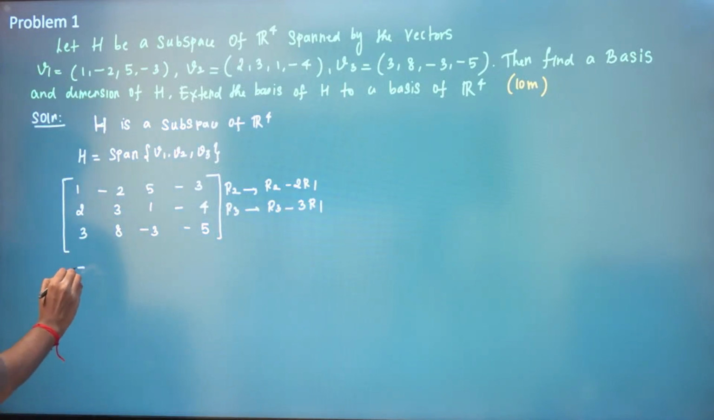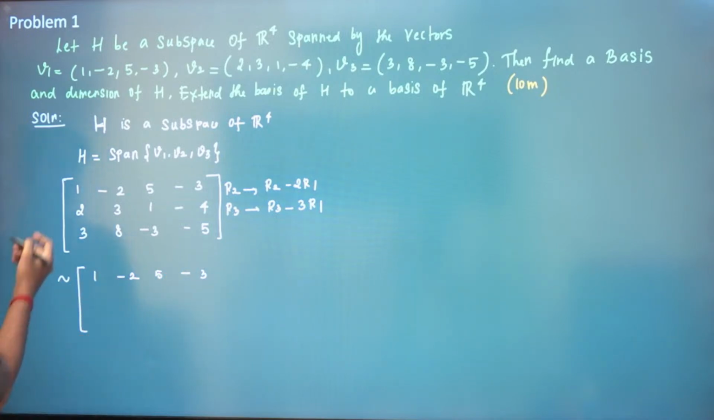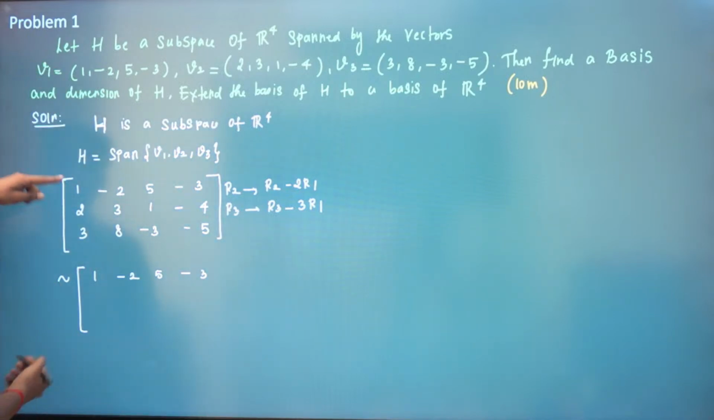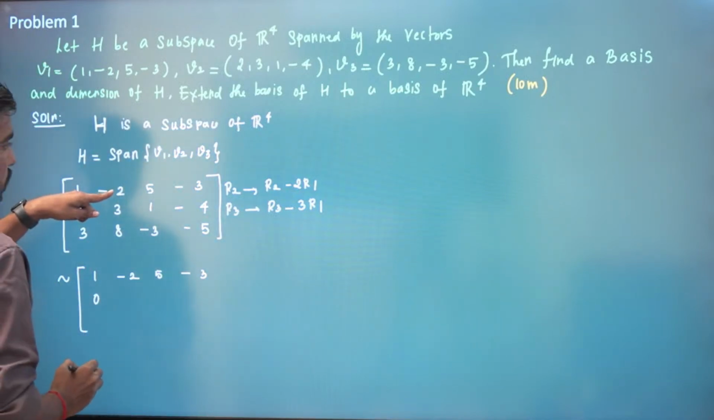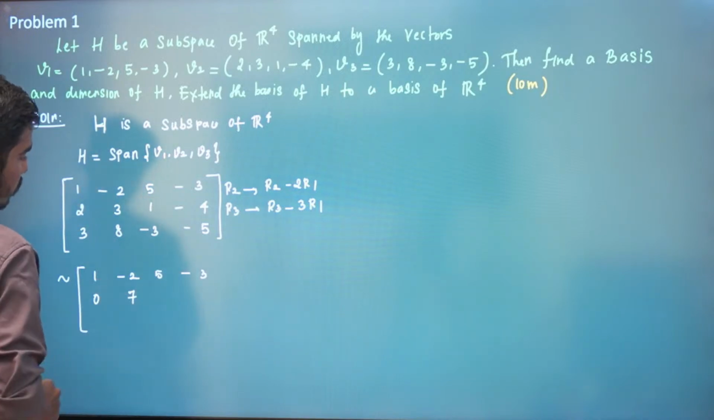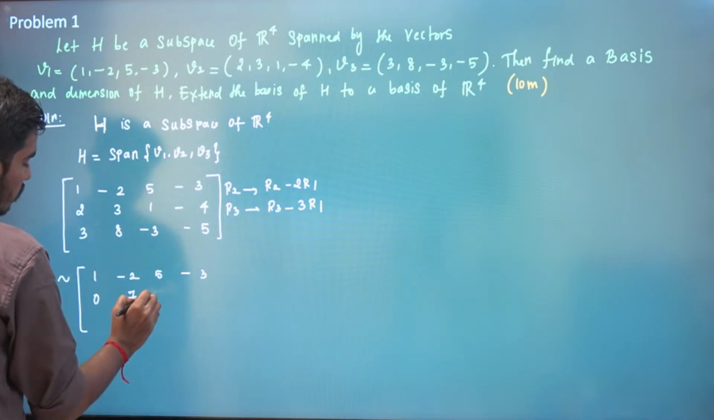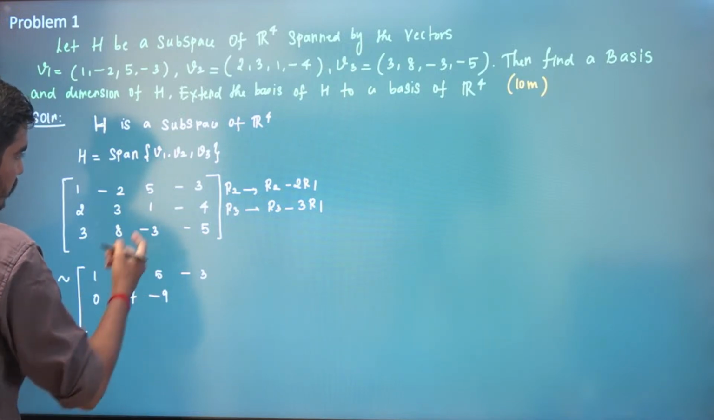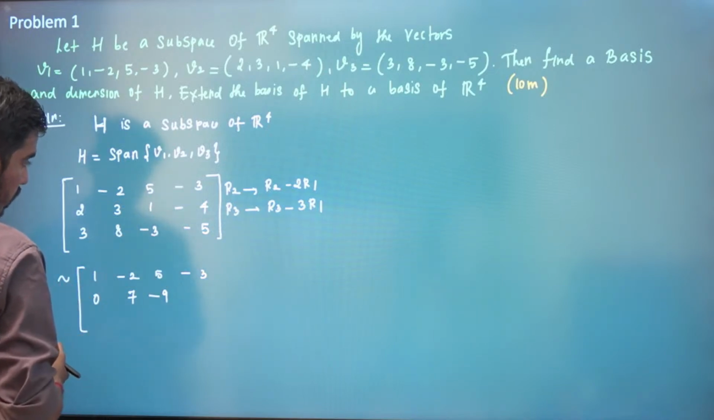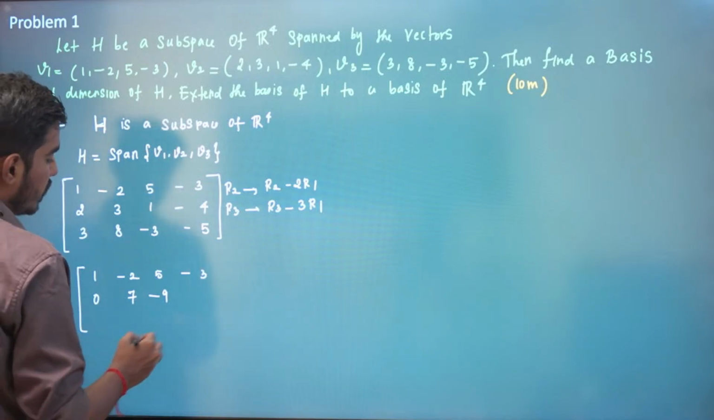So this is equivalent to 1, minus 2, 5, minus 3. Now R2 is transformed to R2 minus 2 times R1. You multiply by 2 and then subtract. This will be minus 4, so 3 minus of minus 4 will be plus 7. 1 minus 10 is minus 9. And minus 4 plus 6, it will be plus 2.